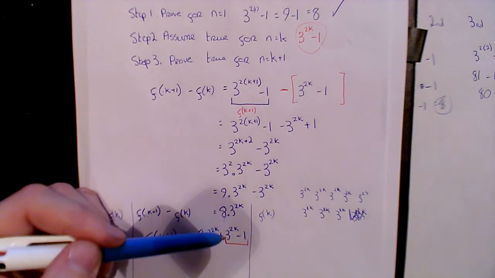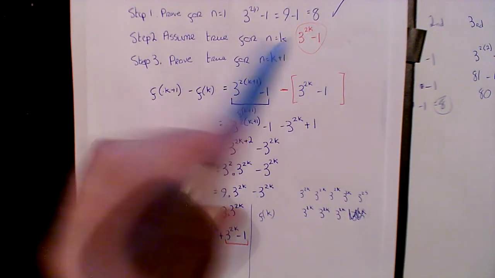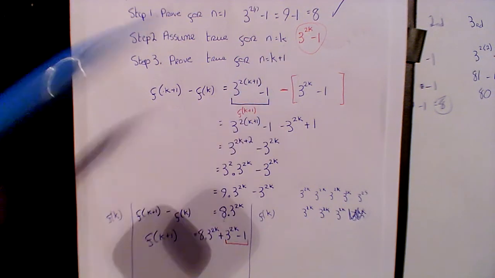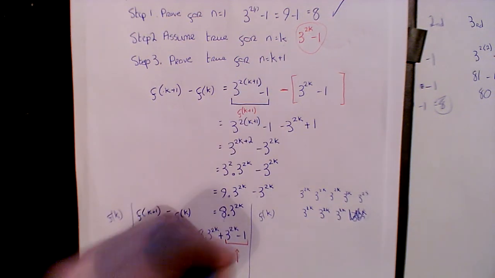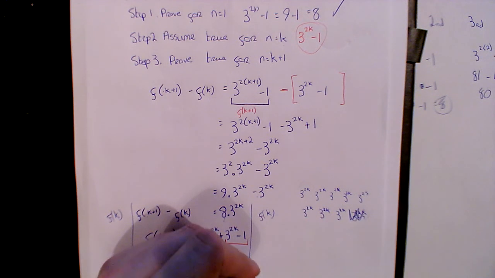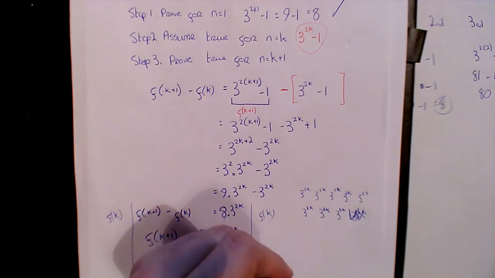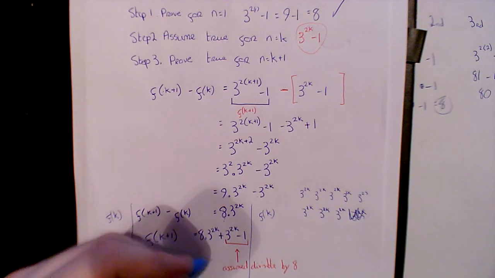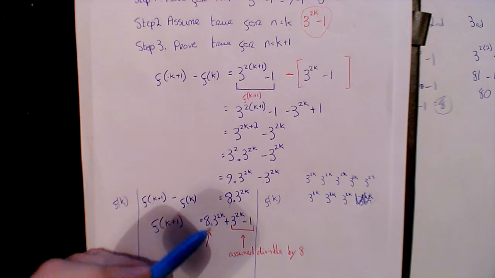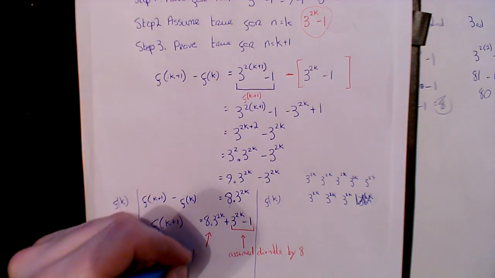So 3 to the 2k minus 1, I've assumed that that is divisible by 8. And I know that this is divisible by 8 because it's 3 to the 2k multiplied by 8. So that is divisible by 8.